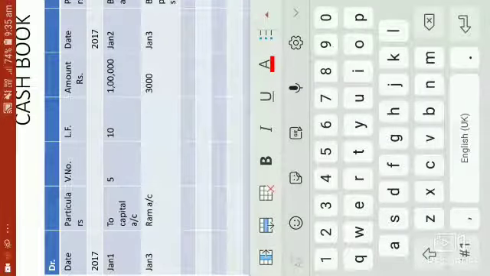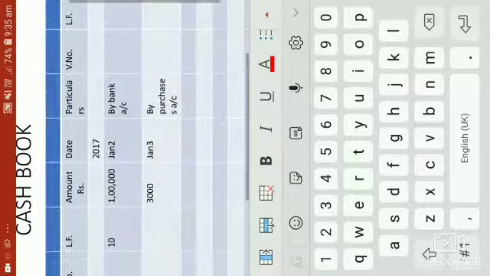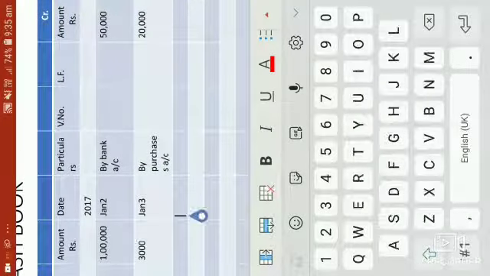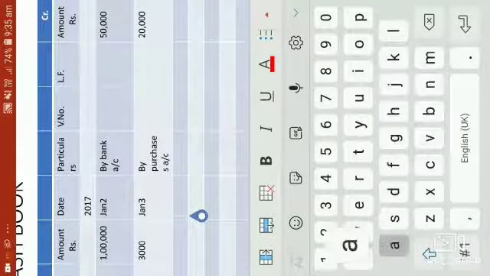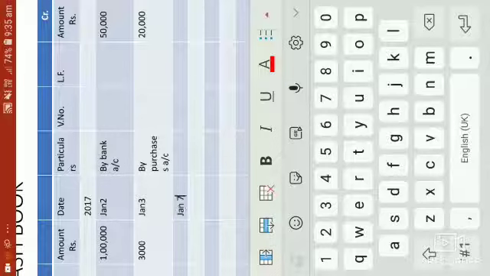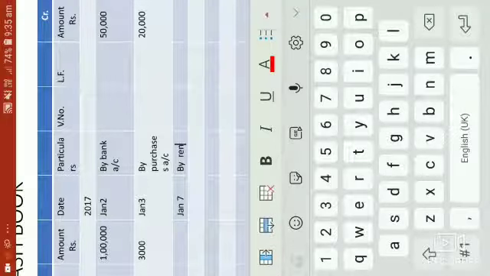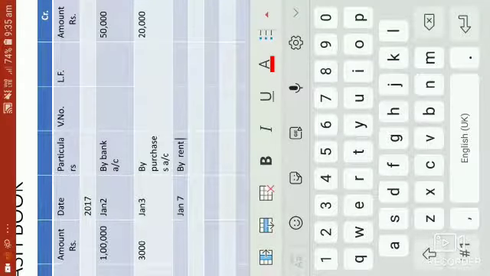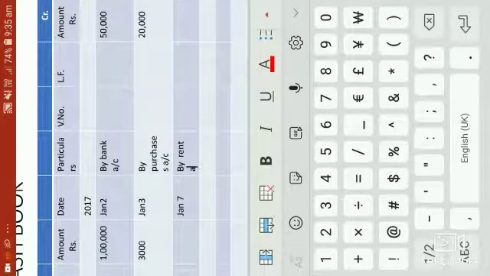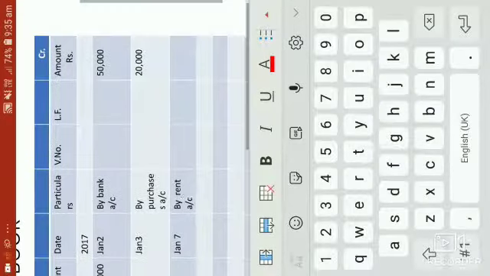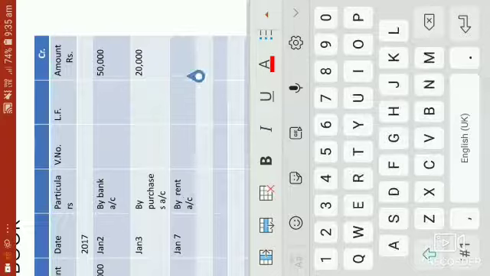Next transaction is on Jan 7, she paid rent for rupees 4,000. Paid rent means payment side. So on the credit side, Jan 7, by rent account with rupees 4,000.